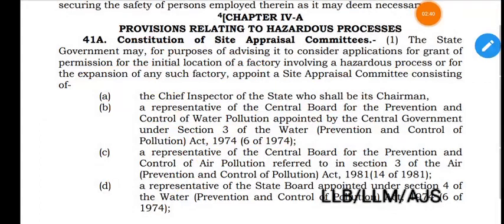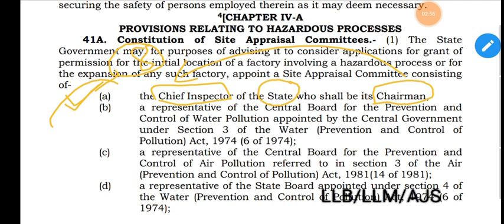The site appraisal committee shall consist of A, the chief inspector of the state, who shall be the chairman. There shall be a chairman, and the chairman shall be the chief inspector of the state. Of course, under this Factories Act, under section 18, appointment of inspector and chief inspector is provided. So the chief inspector of the state shall be the chairman of the site appraisal committee.